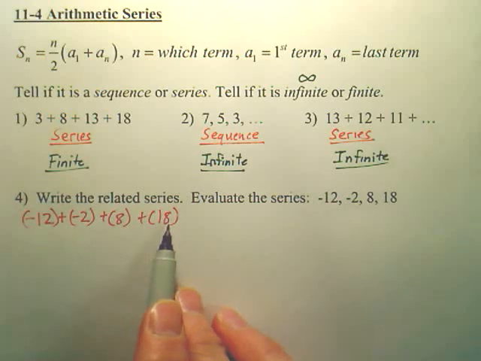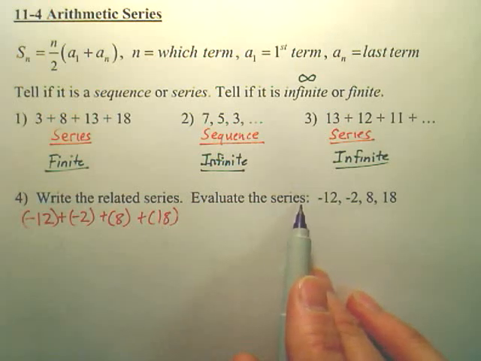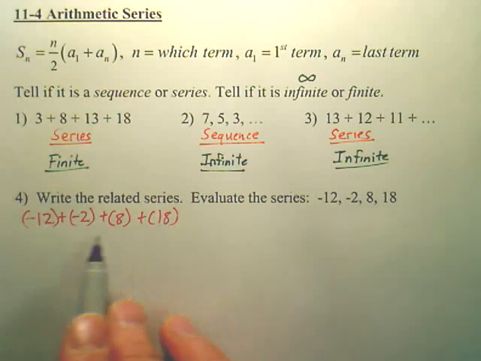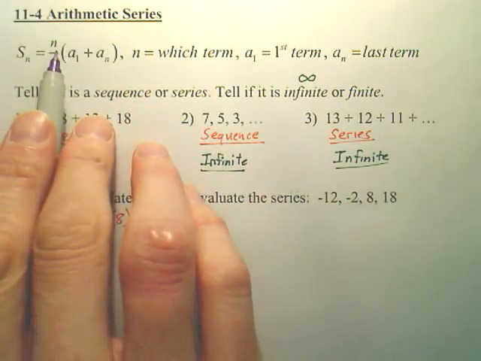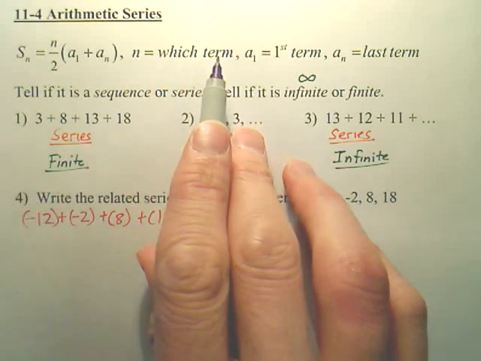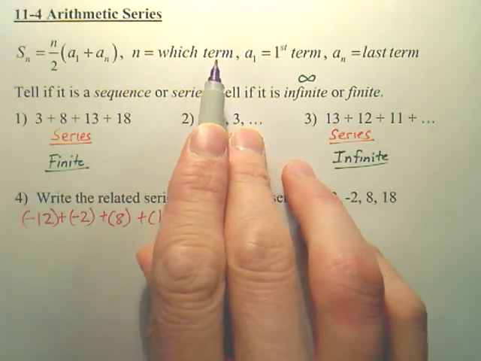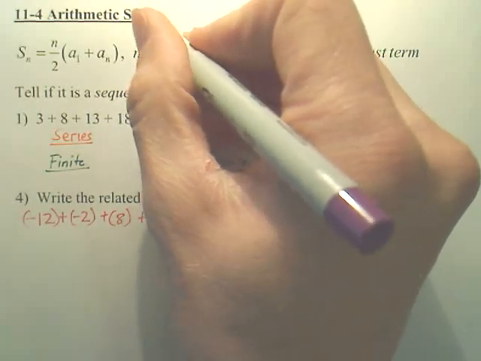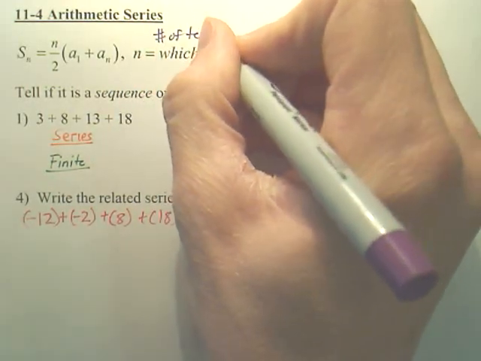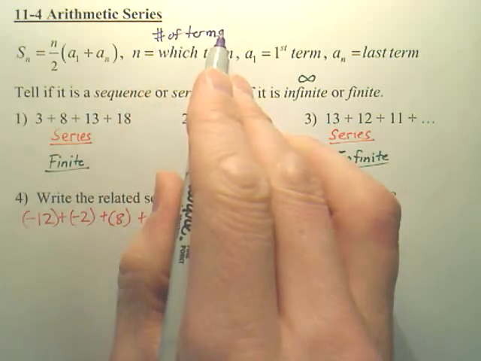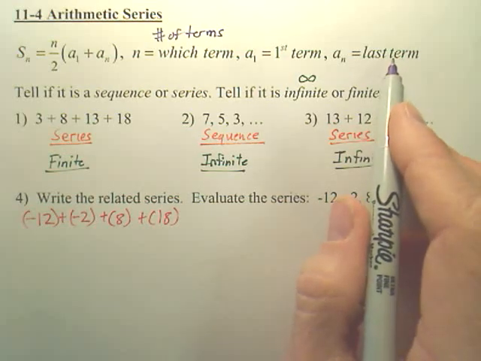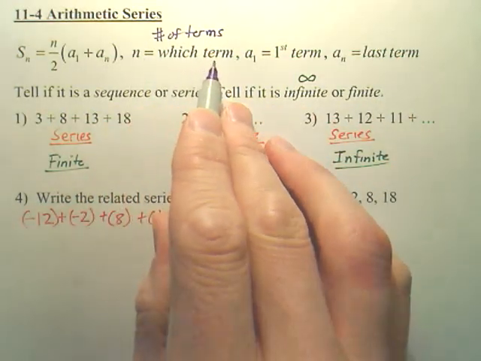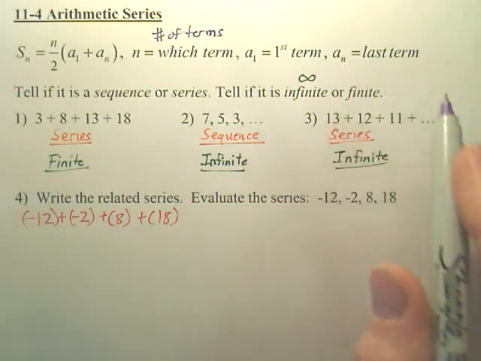Now, some of you could sit here and add these up real quick. Evaluate the series. Yeah, you could just add them up and get the number pretty quick. But I want to use this formula up here. What this formula is saying, N stands for which term or the number of terms. You might want to put that as well. It could be number of terms, either one. A1 is your first term. AN is your last term, because N stands for which term, so N is the last piece.